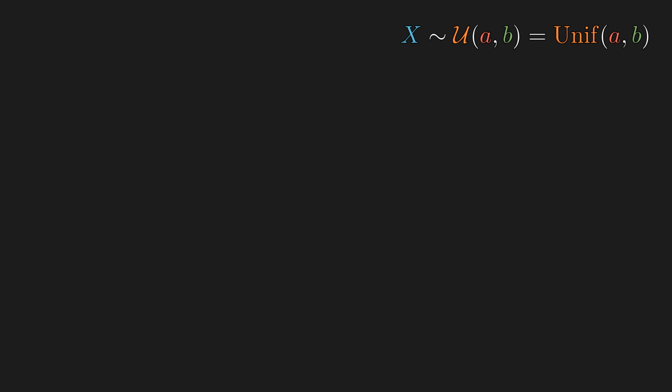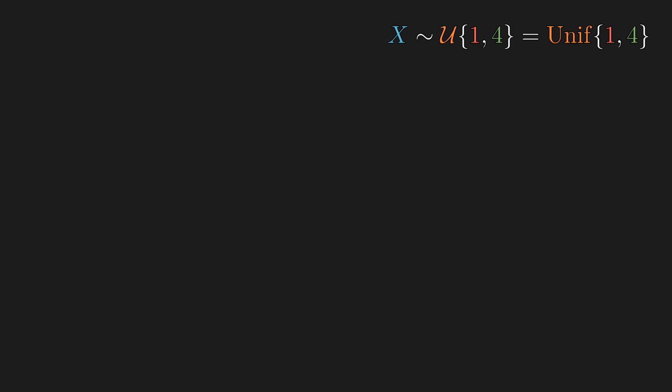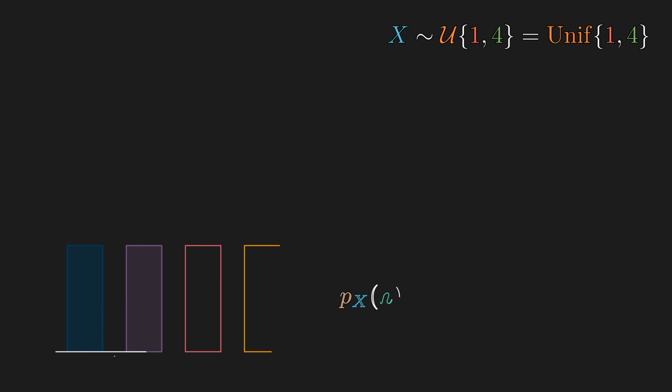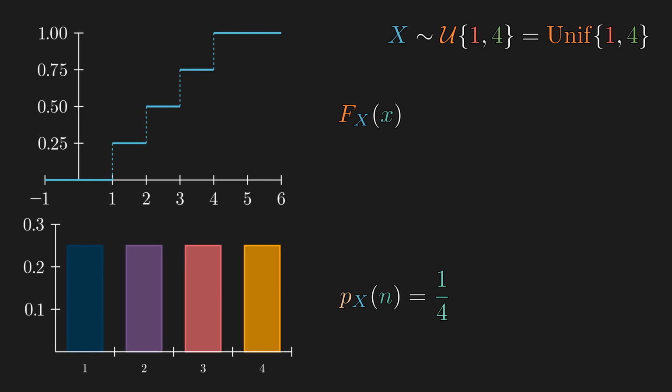For example, the discrete uniform distribution from 1 to 4 randomly spits out any integer from 1 through 4 with equal chance. This is an example of a discrete distribution, so it has something called a probability mass function as opposed to a density function. And the probability of getting each value is 1/4. Despite not having a density, a cumulative distribution function does exist, which is a piecewise constant function that goes up at each value that has non-zero probability.